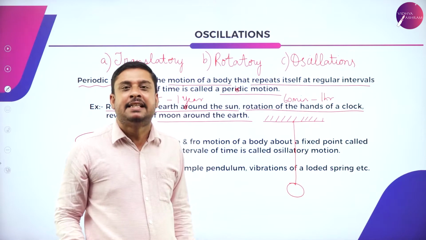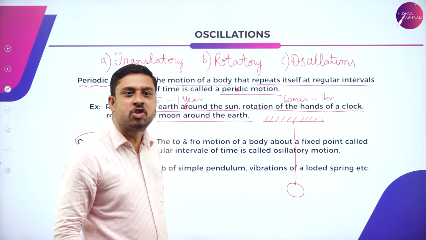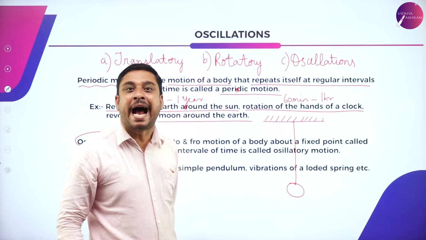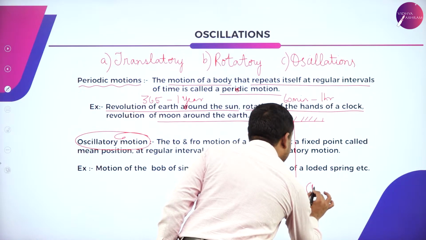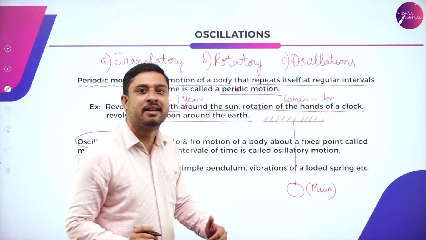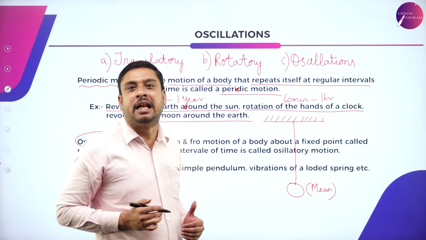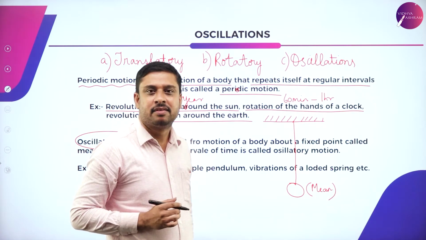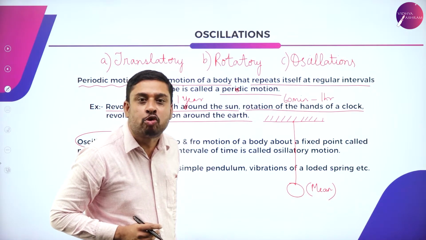Keeping away the air force, I say at this position, the bob is at rest. And therefore, this position is called the mean position. Position where the particle is at rest, we call it as the mean position.